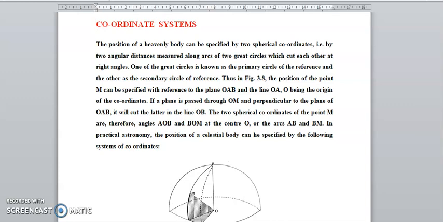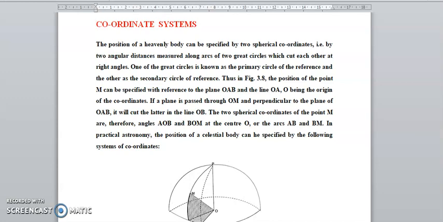Today, I will explain about coordinate systems in advanced surveying. The position of a heavenly body can be specified by two spherical coordinates, that is, by two angular distances measured along the axes of great circles which cut each other at right angles. One of the great circles is known as the primary circle, with reference to the other, the secondary circle of the reference.